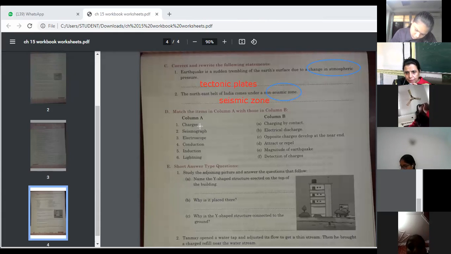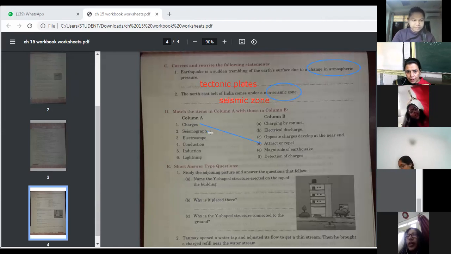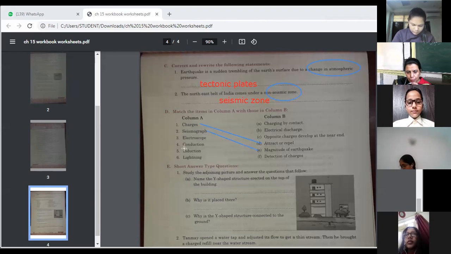Charges attract or repel. Yes, you may tell, children. Next is seismograph: magnitude of earthquake. It is with the E part, magnitude of earthquake. Electroscope: detection of charge, the last F part. Next, conduction, induction, lightning. So three are left. Conduction: charging by contact.